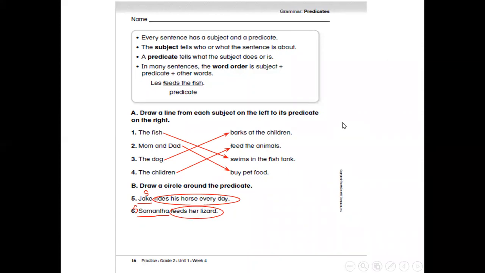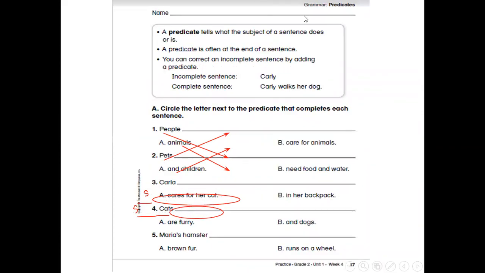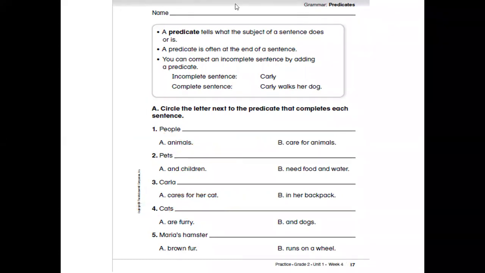Now turn your page. Page number 16. Let's start to read the information in the box. Let's revise. The predicate tells what the subject of a sentence does or is. Let's underline this information. The predicate is often, it's usually, but not all the time, at the end of the sentence.